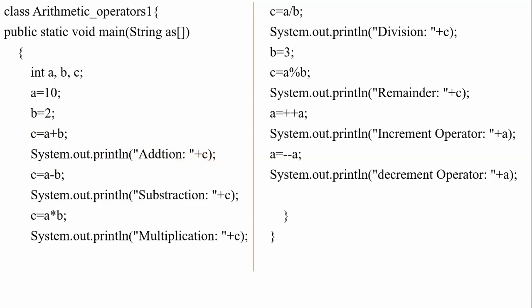There, what is the problem, we will also see. Directly it prints c. Sometimes it gives an error also. So addition, subtraction, multiplication, division. Initially we took 10 and 2, so with them we perform up to division, and later we assign a new value to b for the calculation of the remainder.